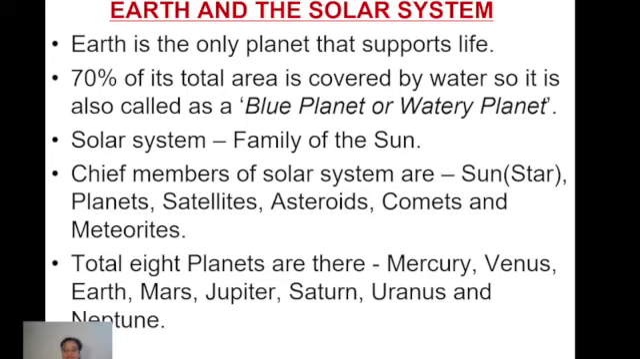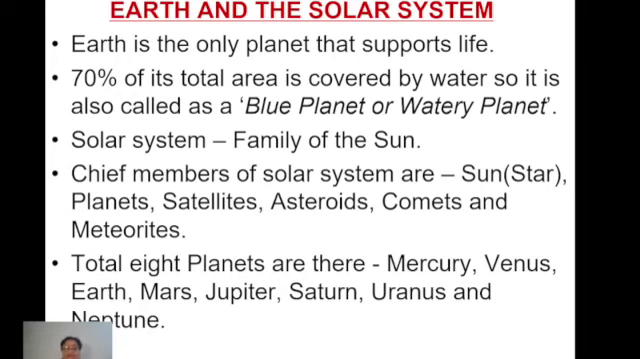Next thing is the solar system. When we talk about the solar system, solar means related to the sun. The solar system is simply the family of the sun. And the chief members of the solar system are, first of all, the most important one, the sun. And we know very well that the sun is a star. What about the other family members? These are planets. In total, we have 8 planets, right? And satellites, asteroids, comets, and meteorites. These are the chief members of the solar system.